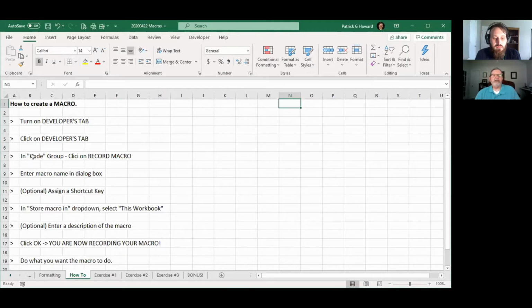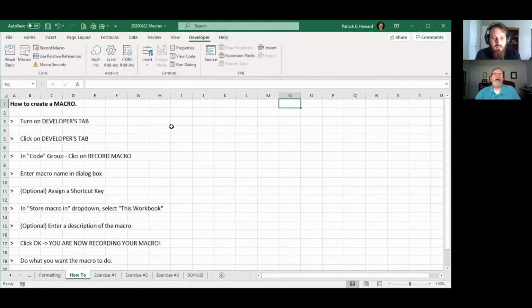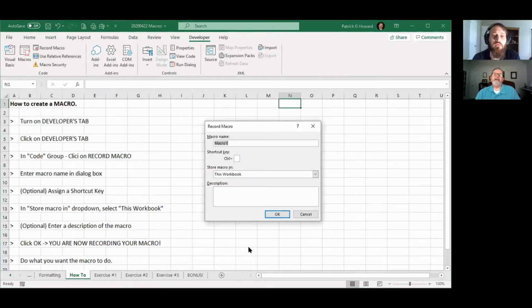But anyway, now that you've got your Developer tab, you go in. I'm just going to run through the instructions, then we're going to actually do this. It's going to make a whole lot more sense once I finish this. When you go into Developer, there's a Record Macro right there. You just click on that Record Macro, and I'm going to go ahead and do that, and you get to name it.